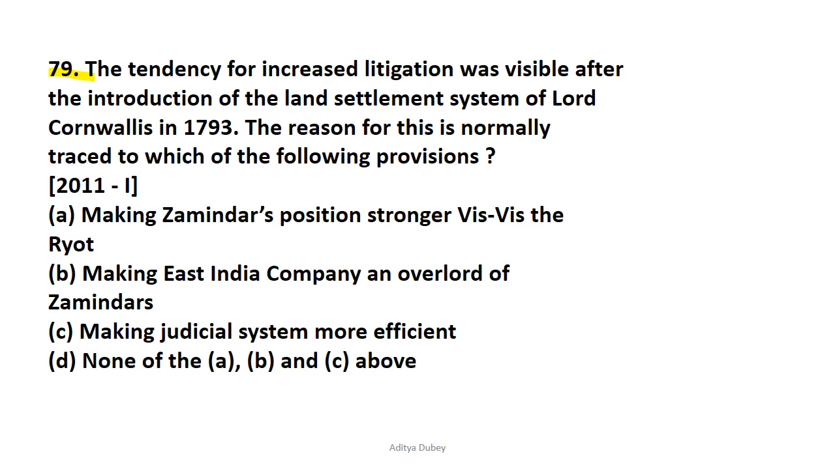So question number 79 is: the tendency of increased litigation was visible after the introduction of the land settlement system of Lord Cornwallis in the year 1793. The reason for this is normally traced to which of the following provisions: making the Zamindar position strong vis-a-vis the Ryot, making the East India Company an overlord of the Zamindar. So that is wrong. So options A and B are wrong. Making the judicial system more efficient, that is also wrong. So the correct answer is option D. Neither of the options A, B, C is correct. So let's move on to question number 80.